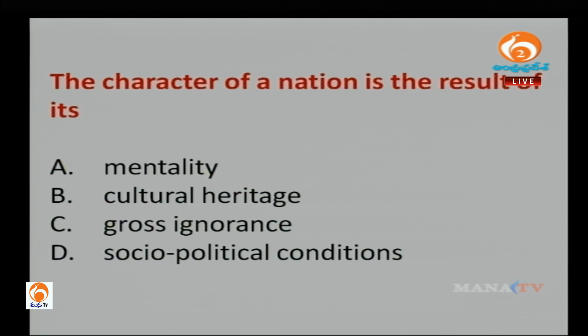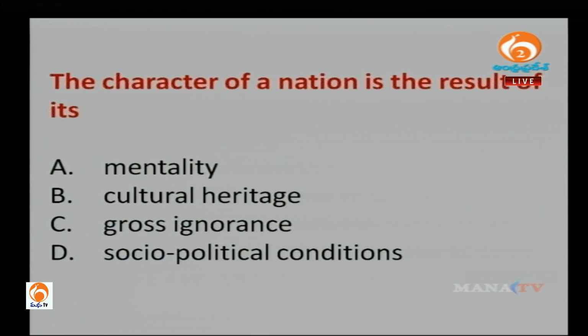Now the mentality we've discussed, but the character of the nation is something else. If you have to think about this, it might be a bit tricky. We've already read about history, and history is mentioned once. Then how can there be something else? So let's go back to the passage and see what is mentioned as the character of the nation, or what is related to the character of the nation.